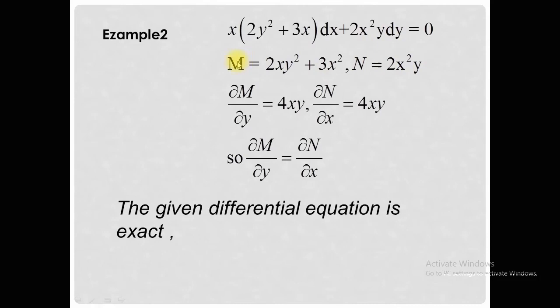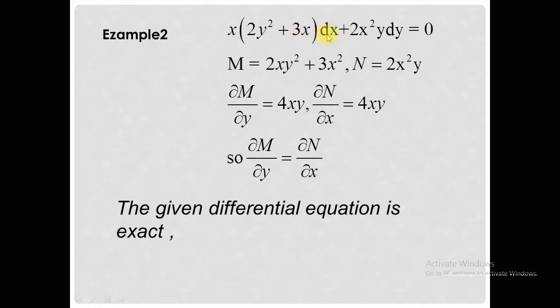Taking the partial derivative of the M function with respect to y, we get 4xy, and the derivative of 3x square will be 0, since in the partial derivative of M with respect to y, the 3x square term is treated as a constant, and the derivative of a constant is 0. Now the partial derivative of N with respect to x is equal to 4xy. Since partial M by partial y is equal to partial N by partial x, these results are equal, so the given differential equation is exact.